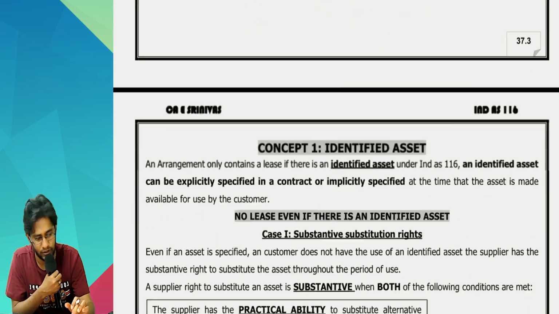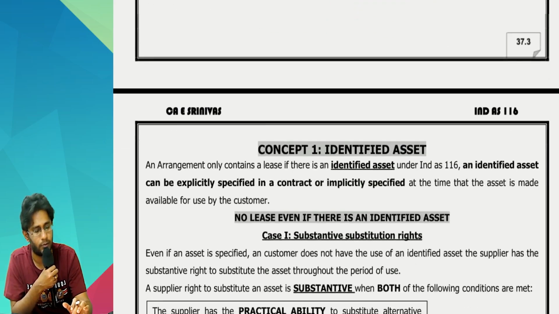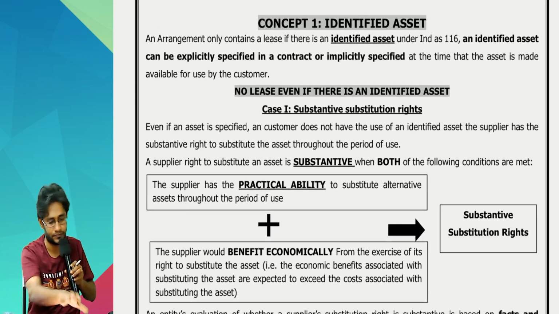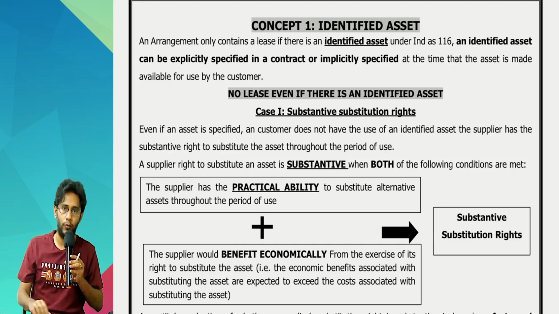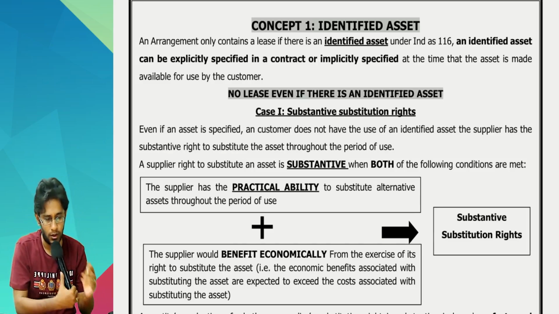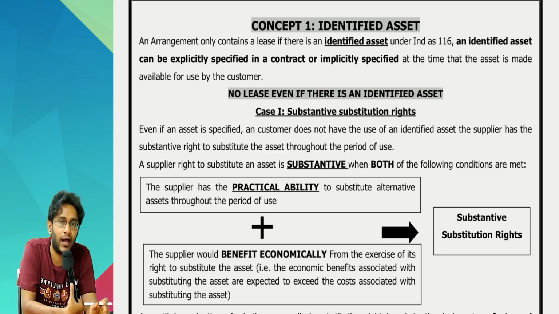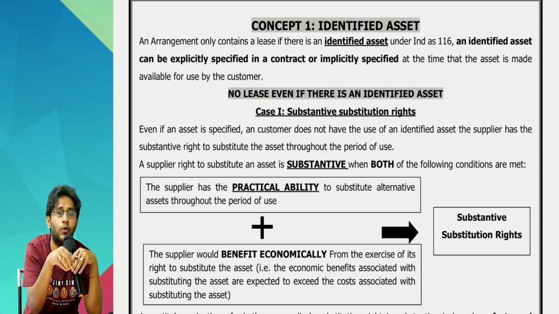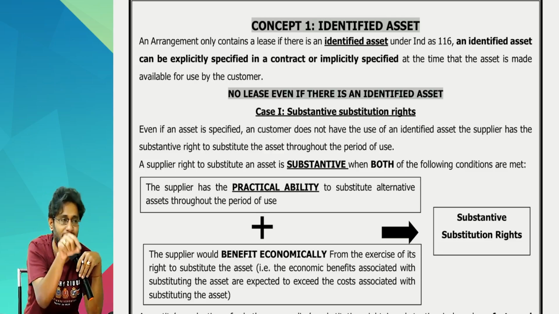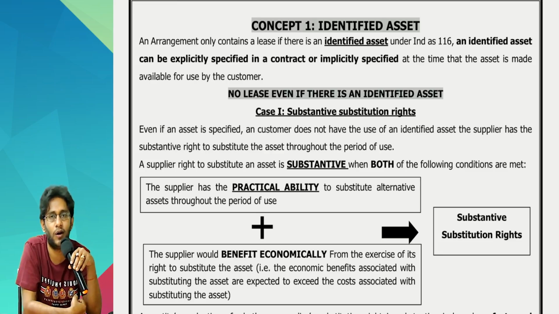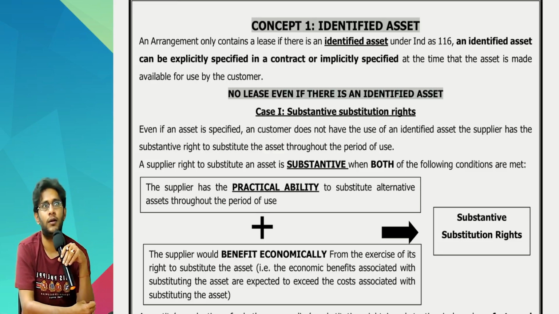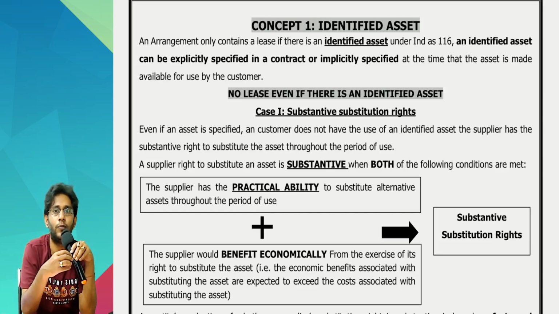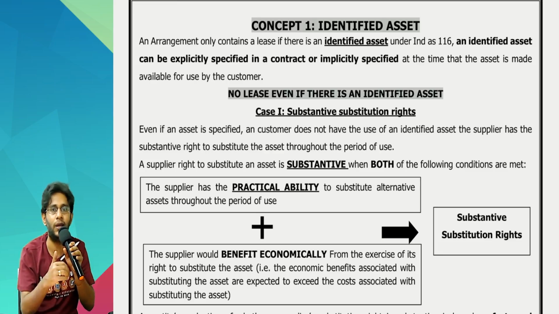There is a chart we can see later on, because to understand the chart some more points need to be covered. First one, sir, the most important one, identified asset. If there has to be a lease contract, in the contract, the asset whose right to control the use is passed on must be identified. The meaning of identification is, you should be able to describe it, or somehow prove that only this particular asset will be available to you.